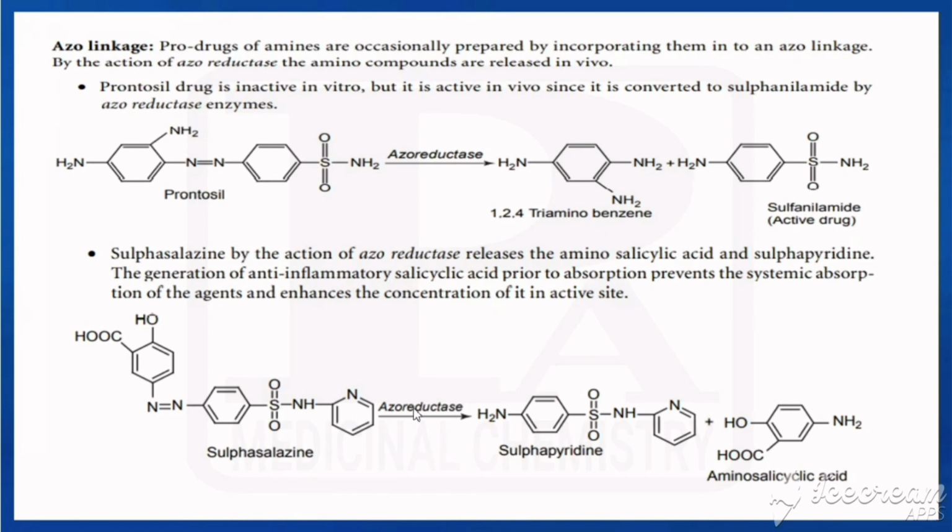Next one is sulfasalazine. Again, by using the same enzyme azo reductase, we have known the structure of sulfasalazine. Same as prontosil, the double bond between the two nitrogens would be cleaved and two hydrogens would be added to this nitrogen and two more hydrogens would be added to this nitrogen. So what you are getting? One is this part, that is called aminosalicylic acid, and this one is called sulfapyridine.